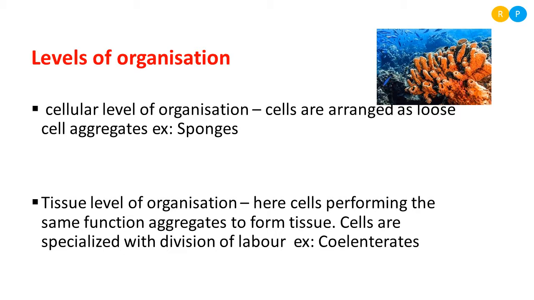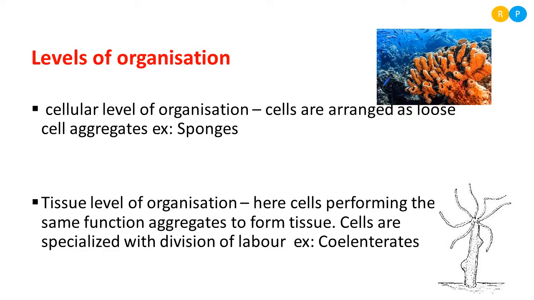So the best example we have here is coelenterates. Coelenterates are animals that consist of tissue level of organization. So here there is no question of organ or organ system level of organization. Clear, right? Because the animal does not consist of any organ system to perform function. Whatever the function may be, it depends on the different kinds of tissue here. So the best example is Hydra. This is one example of coelenterates showing tissue level of organization.